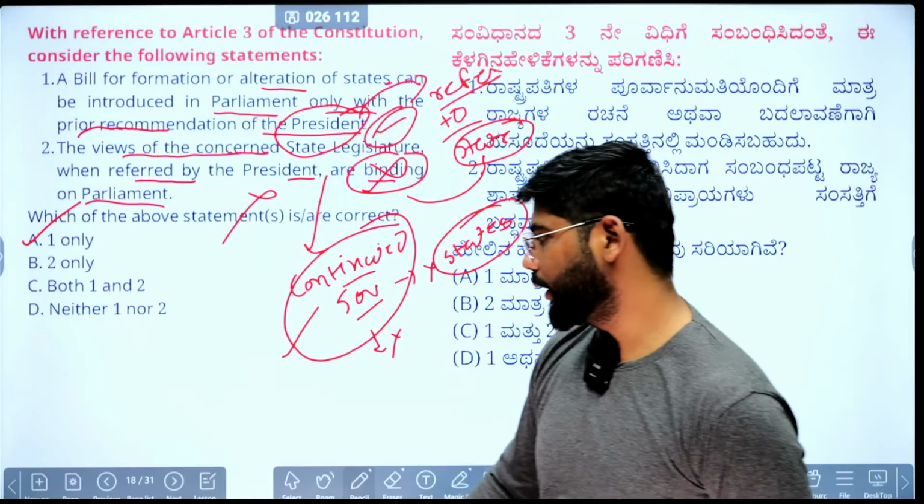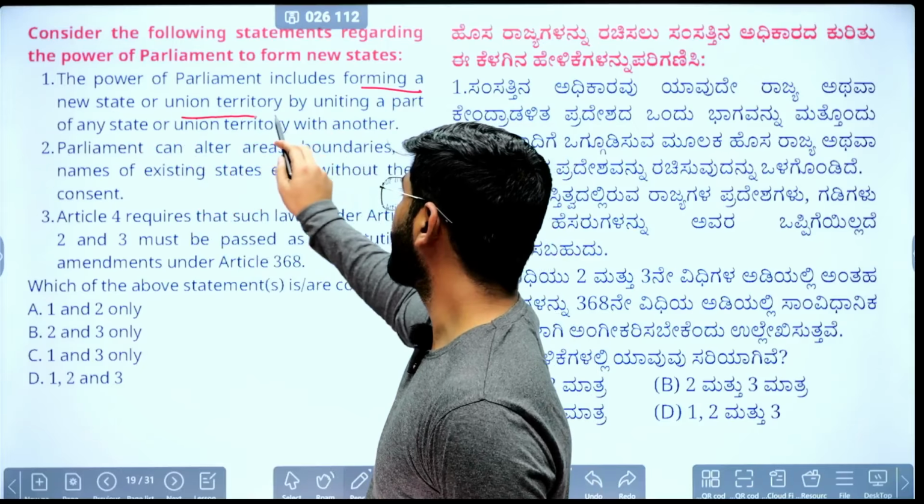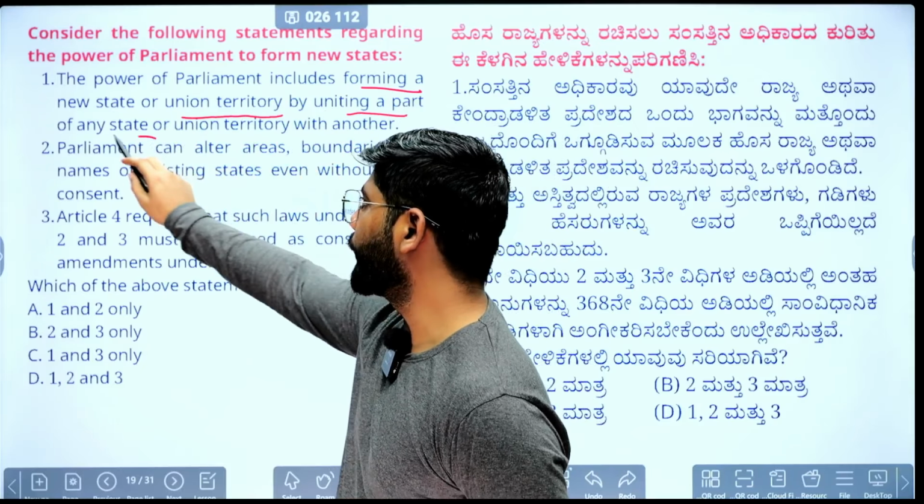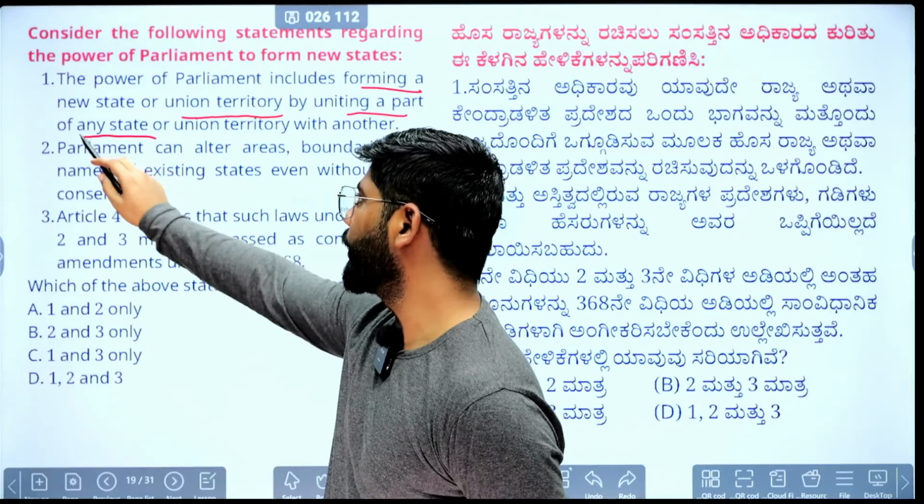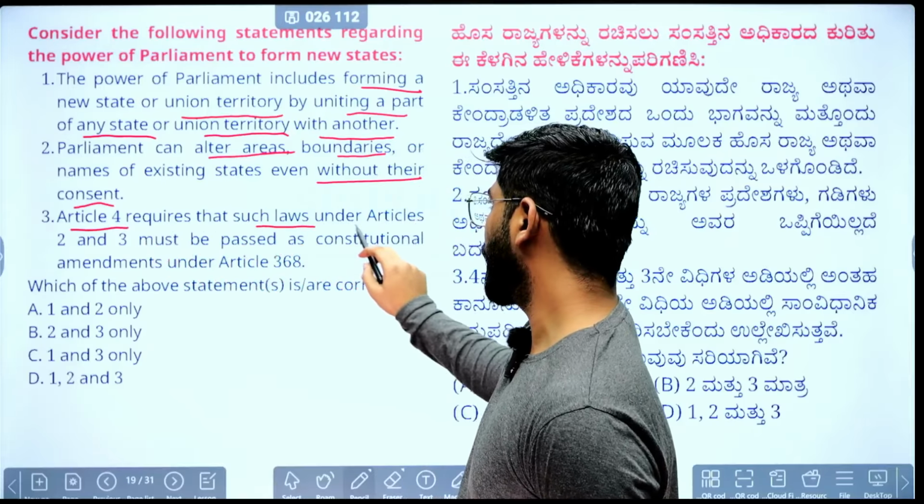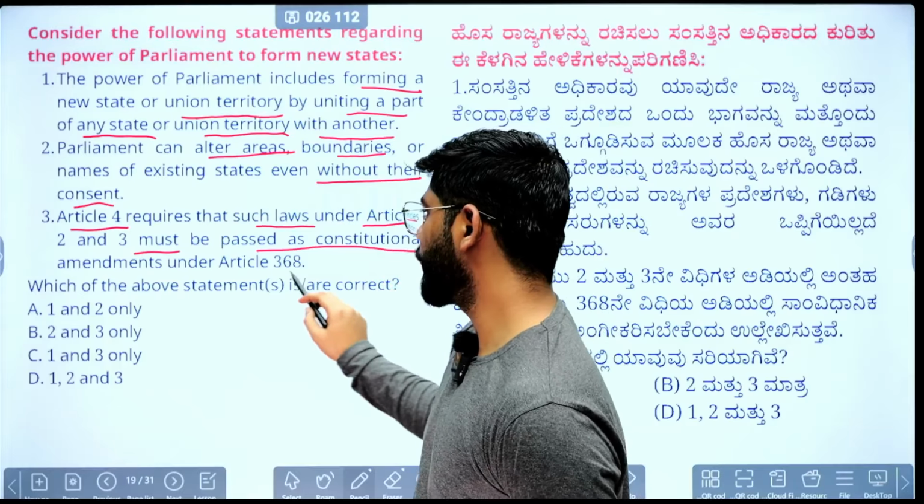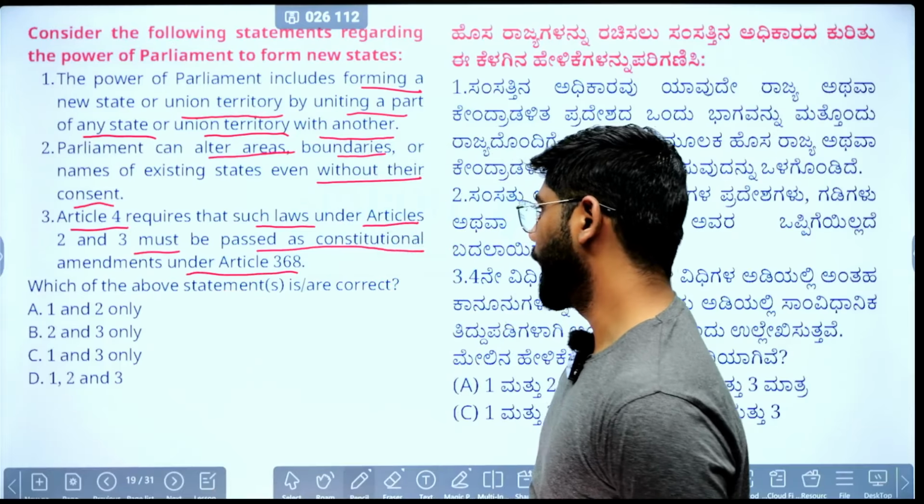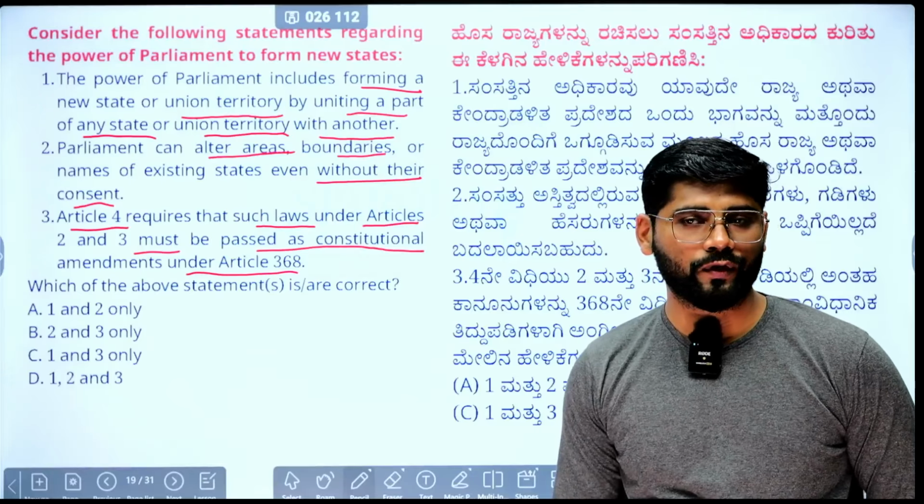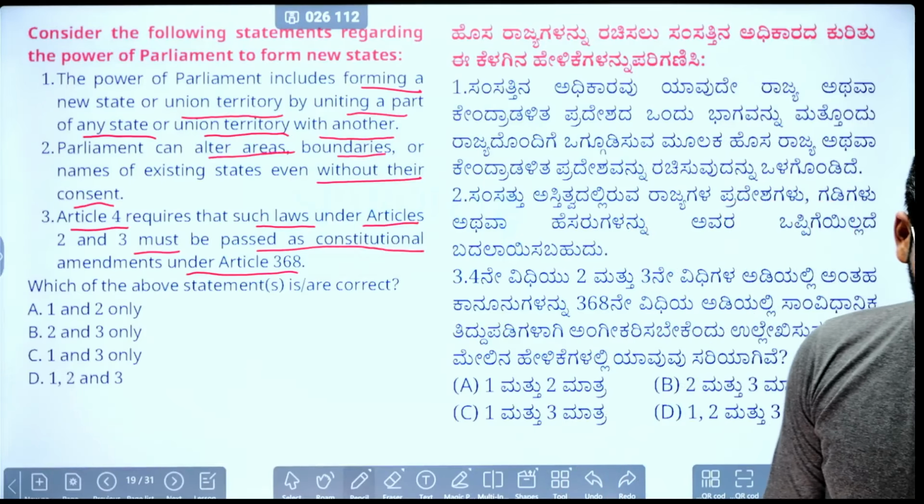This is about the power of Parliament to form a new state. First, the power of Parliament includes forming a new state or union territory by uniting a part of any state or union territory with another. Second, Parliament can alter boundaries and names of existing states even without their consent. Third, Article 4 requires that such law under Articles 2 and 3 must be passed as a constitutional amendment under Article 368. Pause the video and comment the correct answer.